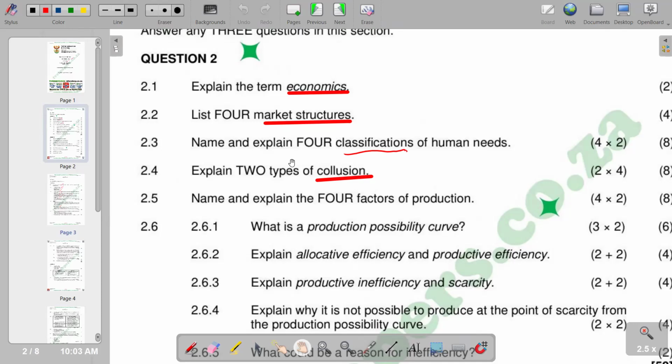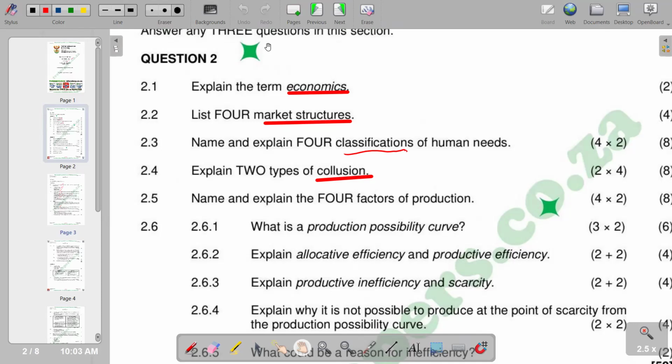So the curve illustrates the concept of scarcity, trade-offs, opportunity cost and efficiency. It also shows that producing more of one good means producing less of the other good. That is depicted on the production possibility curve, representing the trade-off involved when using scarce resources. So that's the scenario that we have.